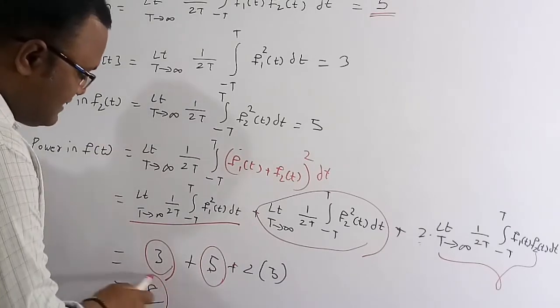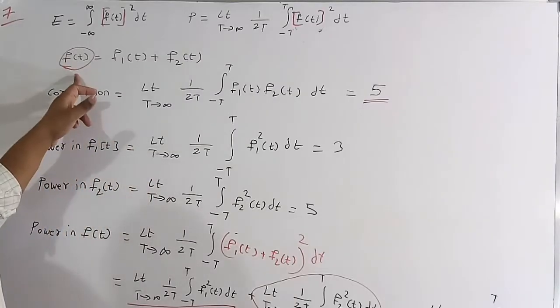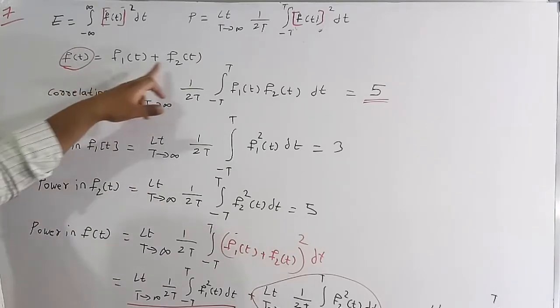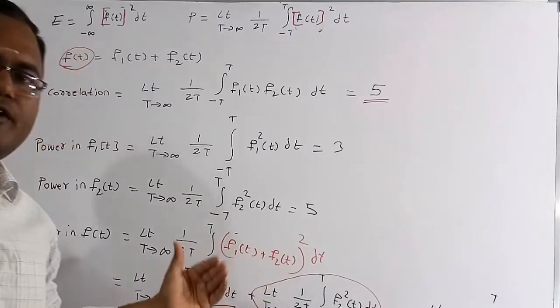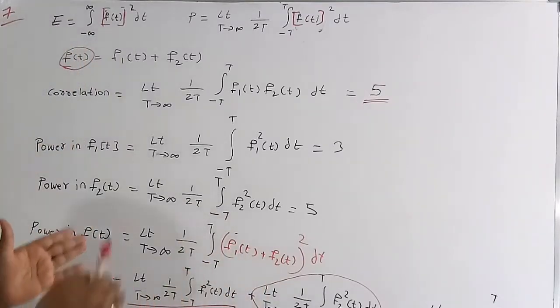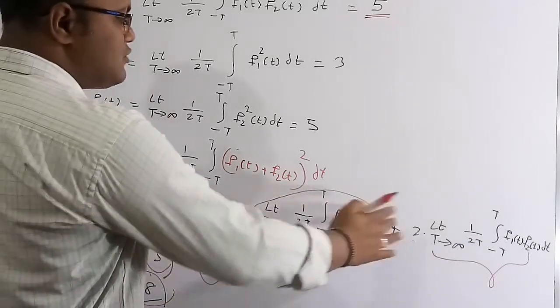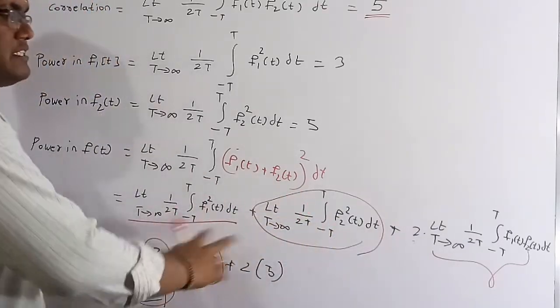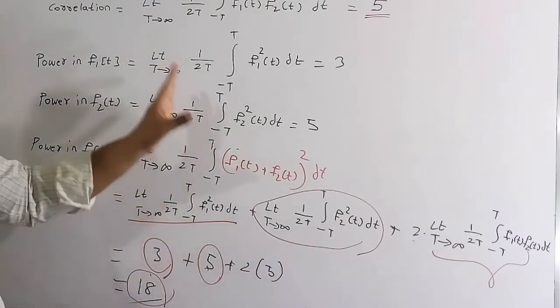So therefore this is the power in the signal f of t, which is the summation of f1 of t plus f2 of t. So this is the standard procedure. By this procedure we are going to solve this numerical. So always write the expression of the power and elongate this one. Then we are going to get each value, which is already given in the question. So by substituting those values we can easily find the answer. Now we are going to solve the 8th question.